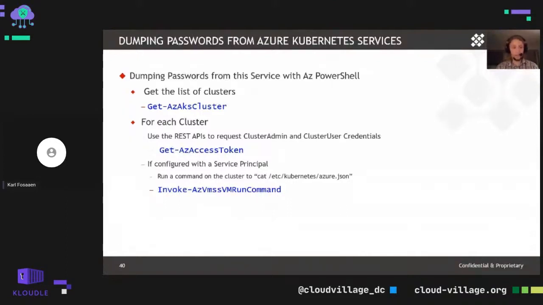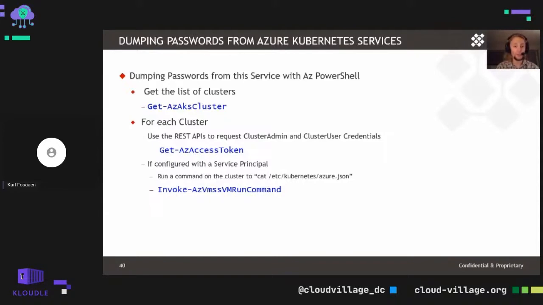The easiest way that I found was actually just to use Get-AzAccessToken from the AZ PowerShell cmdlets to pull down a REST API token to then just reach out to the REST APIs and grab those kubeconfig files. So it's kind of branching out of our standard practice with Get-AzPasswords, where we're not strictly just using the AZ PowerShell cmdlets, but we're kind of using them and using the REST APIs as well.